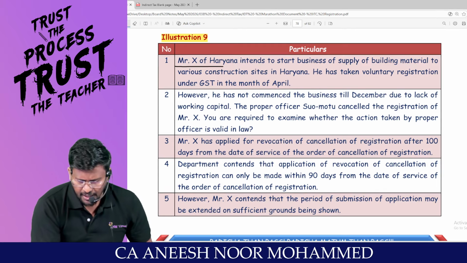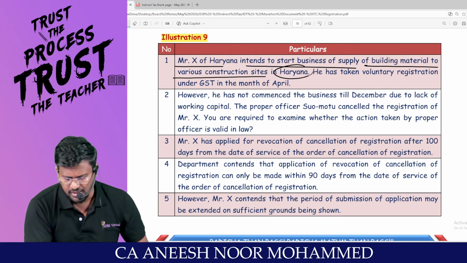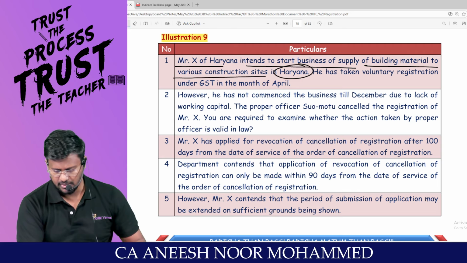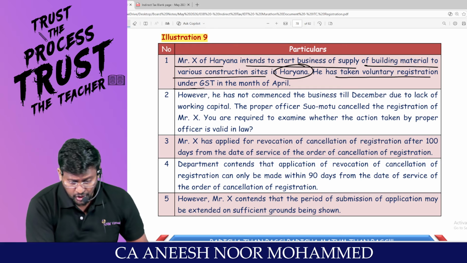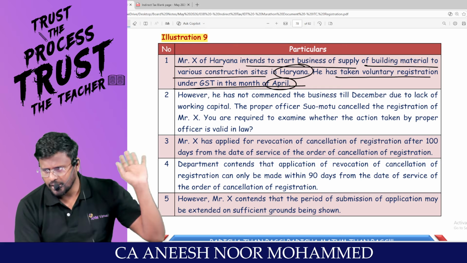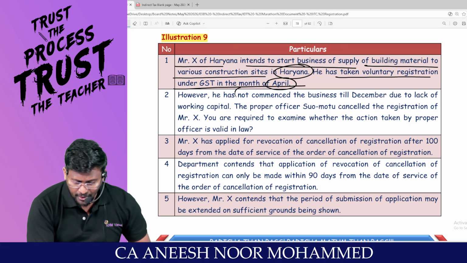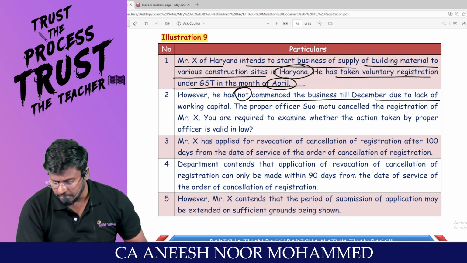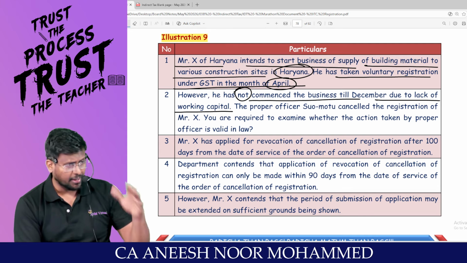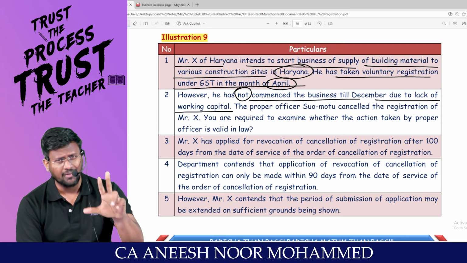Mr. X of Haryana intended to start a business of supplying building material to various construction sites in Haryana. He wished to start the business. He has taken voluntary registration under GST in the month of April. Oh. That means he has taken voluntary registration. That means he will be treated as a registered person. However, he has not commenced the business till December due to lack of working capital. April he took the registration. May, June, July, August, September, October, November, December.